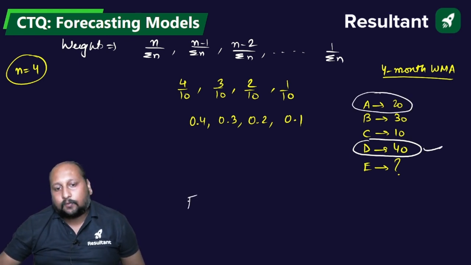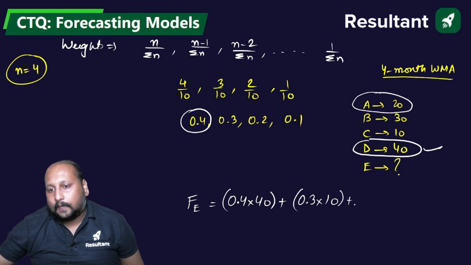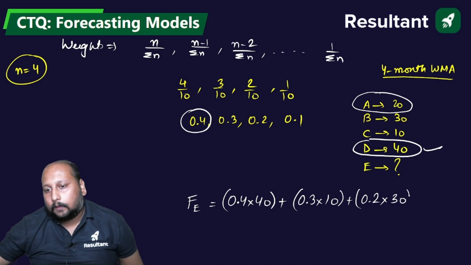That means forecast for the month of E will be equal to, highest weightage is 0.4, 0.4 into 40 plus 0.3 into 10 plus 0.2 into 30 plus 0.1 into 20.